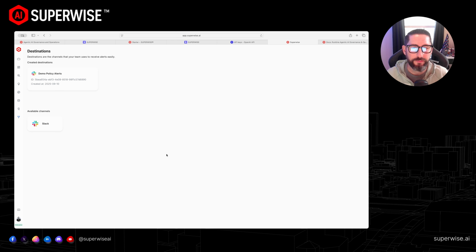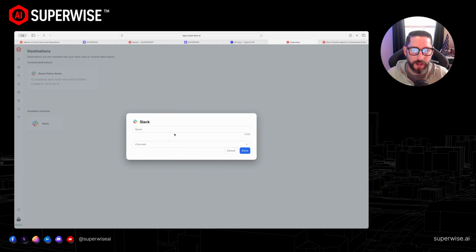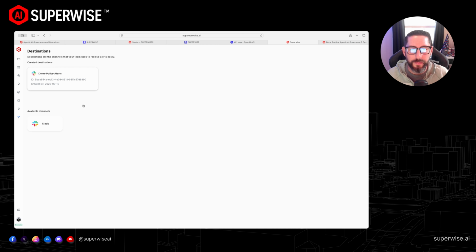It does come pre-configured for Slack. So once you connect SUPERWISE to Slack, you can then set up how it alerts. So for instance, we'll just call this demo, and then we'll search for our available demo alerts channel, and then we'll hit done. Now, of course, we already have this set up, but again, in 2 or 3 clicks, you can integrate quickly and easily right into Slack, which is very cool.